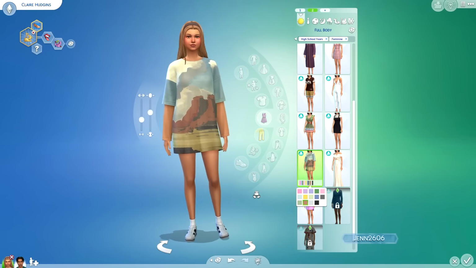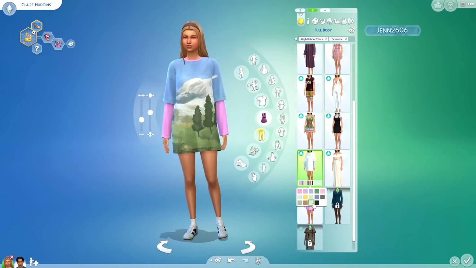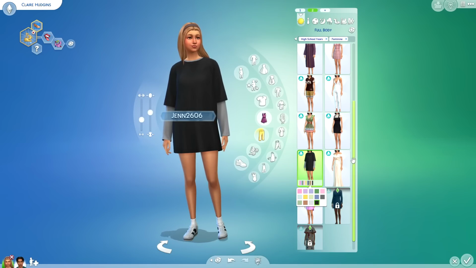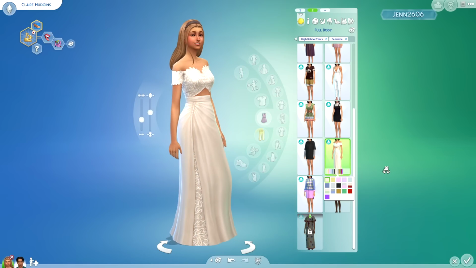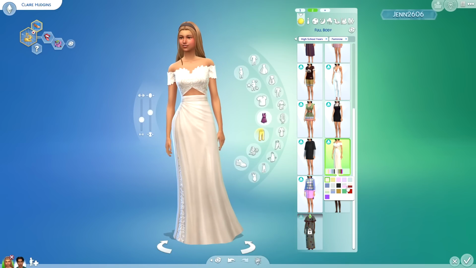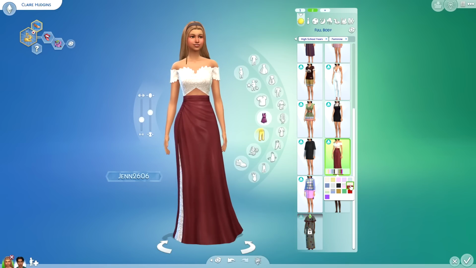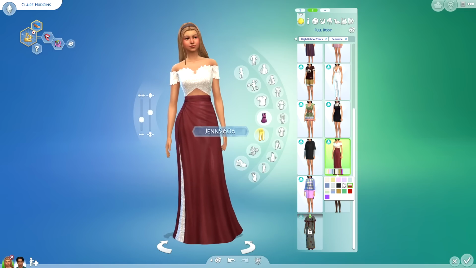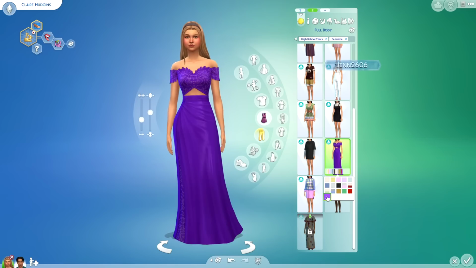This one looks like it could be Oasis Springs, and here we have Moonwood Mill. This is just a basic white swatch, and then we have a basic black swatch. This dress is also really pretty. I think this would be a beautiful, beautiful wedding gown if you chose it to be. We do have a couple different other options as well. We have this cute almost blood red and cream color combination. This one, this periwinkle and lavender, is also a fave. I really love the purple swatches too.